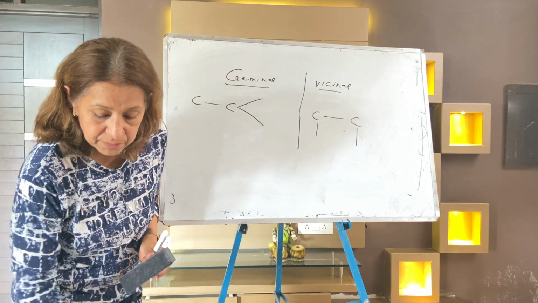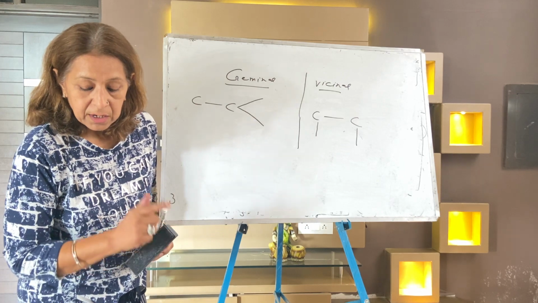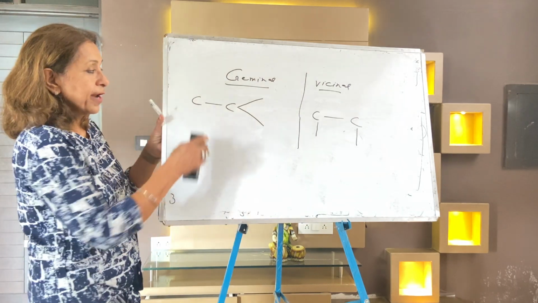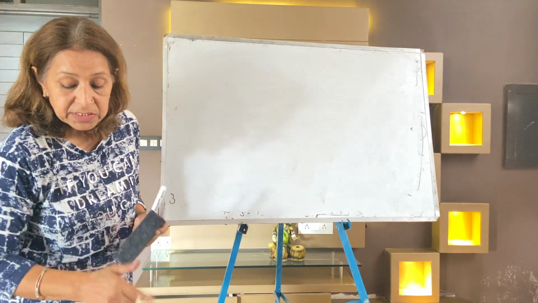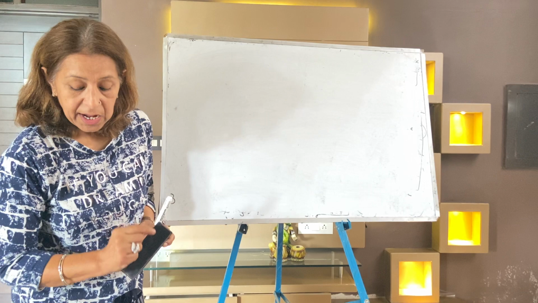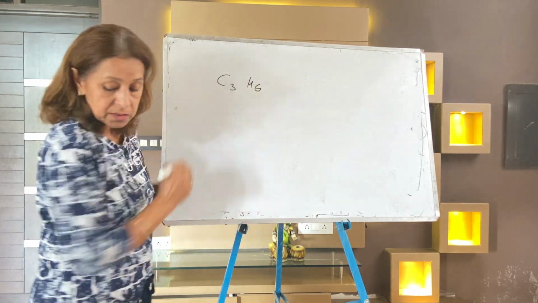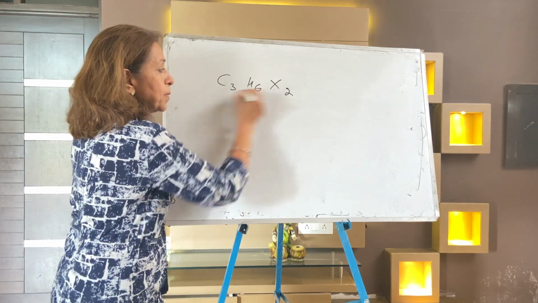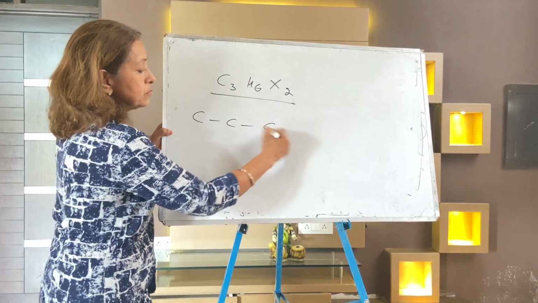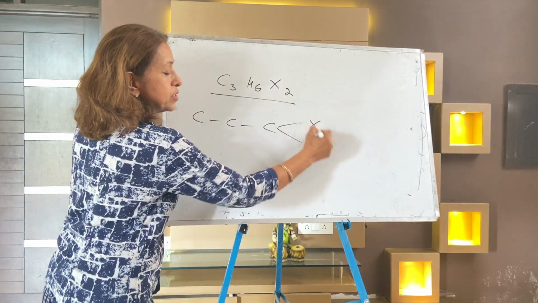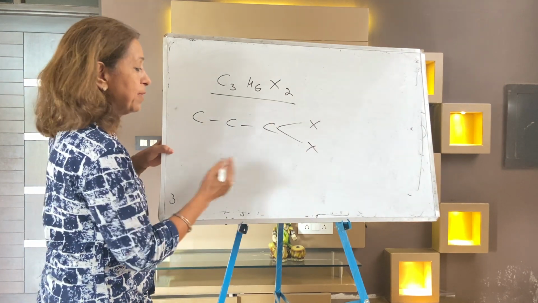Alright, the question is: how many geminal and vicinal dihalides are possible with the formula C3H6X2? Write down the question and make the diagrams. C3H6X2, and we will complete the valency of carbon later on.